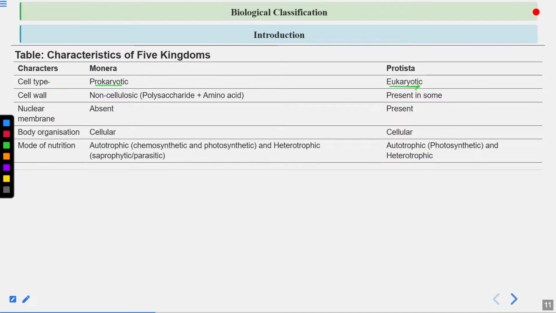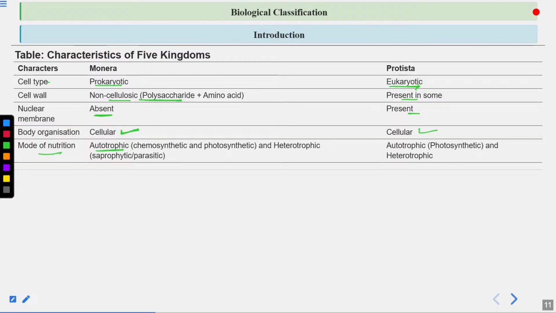Then the cell wall: in Monera, it is non-cellulosic. Basically, Monera consists of bacteria. And in true bacteria, the cell wall is made up of peptidoglycan. Remember this. You can write: in bacteria, the cell wall consists of peptidoglycan. Okay, we are talking about the true bacteria. Then in Protista, it is present in some. Nuclear membrane is absent in Monera because they are prokaryotic cells. In Protista, it is present. Body organization: these are cellular. Monera are unicellular, meaning a single cell, that's why cellular. Protists are also unicellular, that's why cellular.